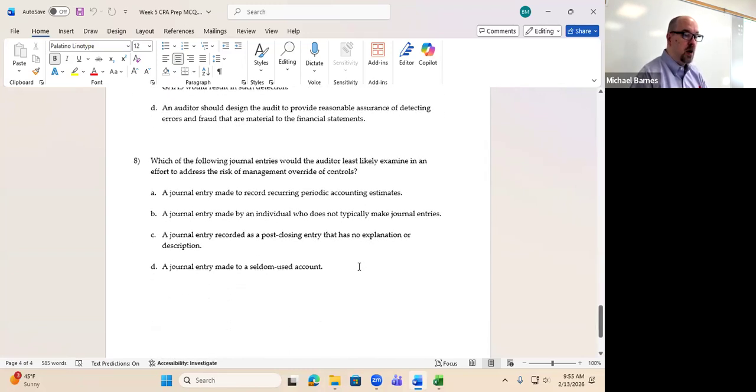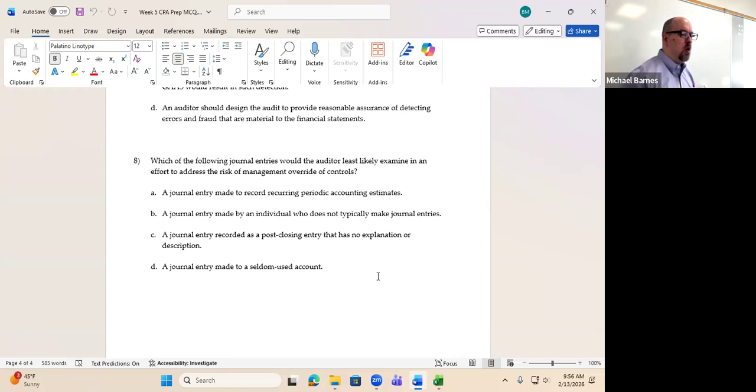Which of the following journal entries would an auditor least likely examine in an effort to address the risk of management override of controls? This is the one where I forgot to underline least, so you had to make sure that you picked that up. In other words, the way we're thinking of these: which of these is the least suspicious type of journal entry? That's the way you can frame this question to make it straightforward. So let's go through the answers.